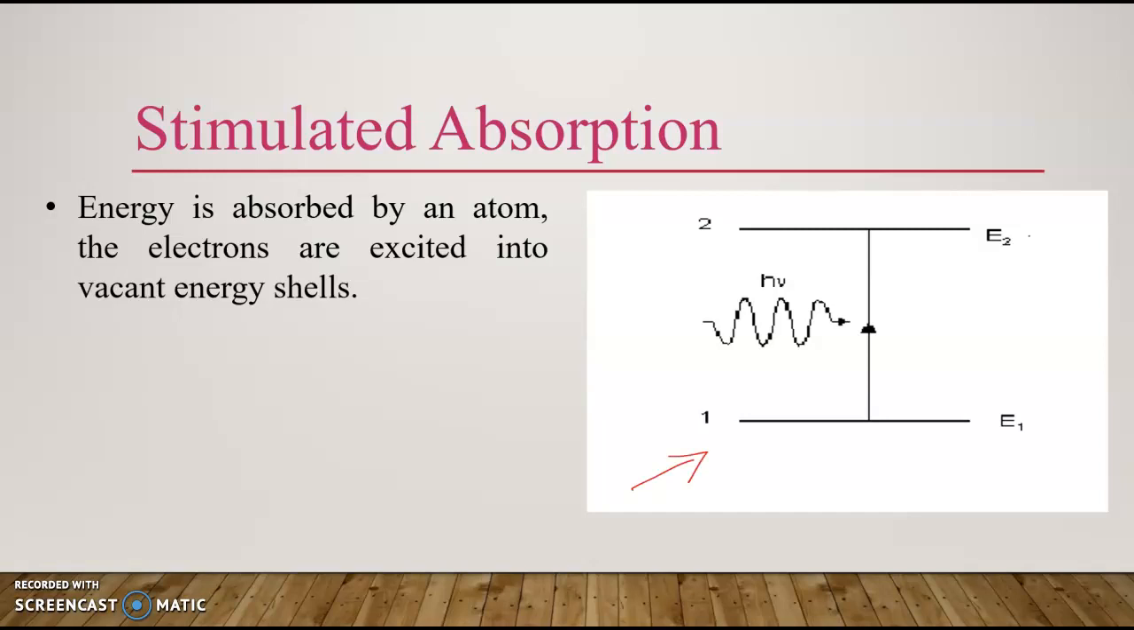So this one is the energy level E1, that is the ground state of an electron. We assume that here we have an electron at the ground state. That means the energy level is low. And another level is E2, that is a higher energy level. So absorption means we are supplying some energy to this electron by means of a photon or a light source. By hitting the electron with that light source, it will absorb that energy, and its energy level will be increased to the level E2. So this process is known as absorption or stimulated absorption.